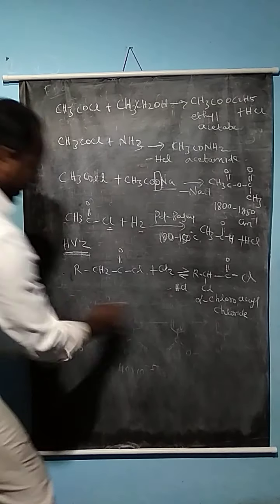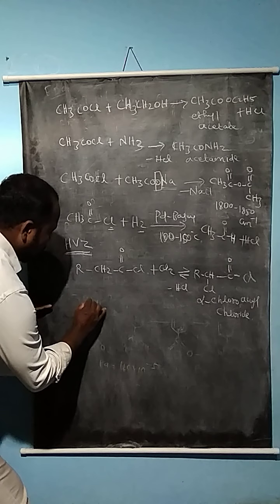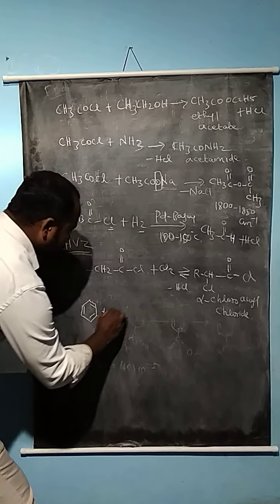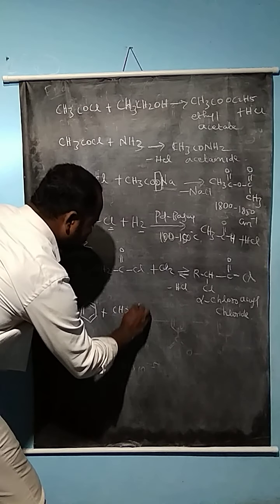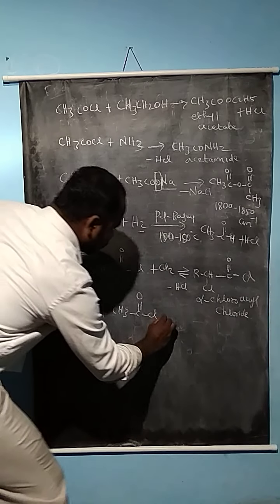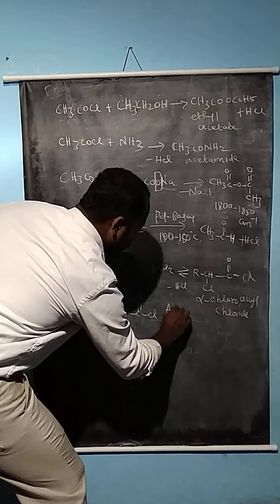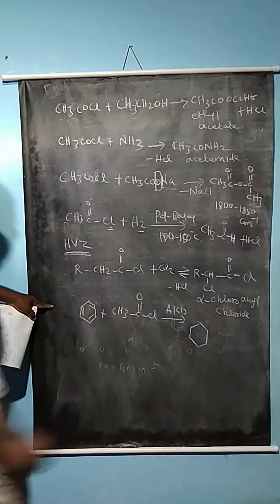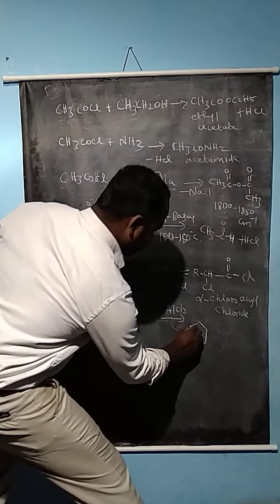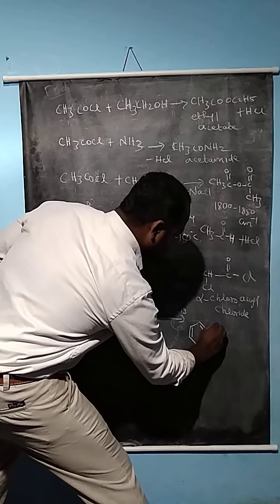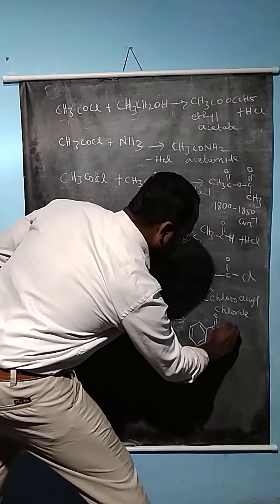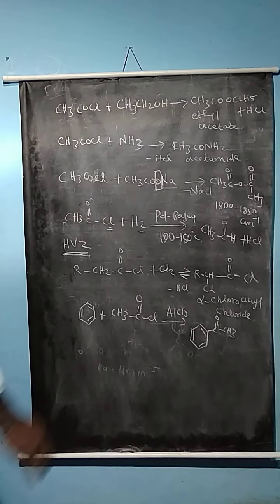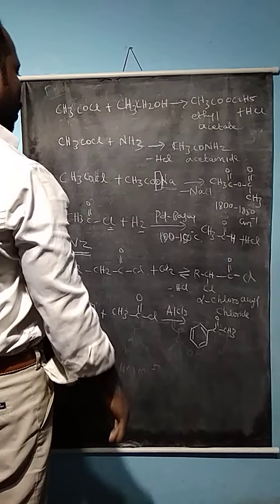So the Friedel-Crafts acylation reaction also takes place when the aromatic ring is reacted with any one of the acyl chloride compounds in the presence of anhydrous aluminum chloride. So Friedel-Crafts acylation. This is a very important acylating reagent, C double bond O CH3. So these are some of the reactions of acyl chloride compounds.